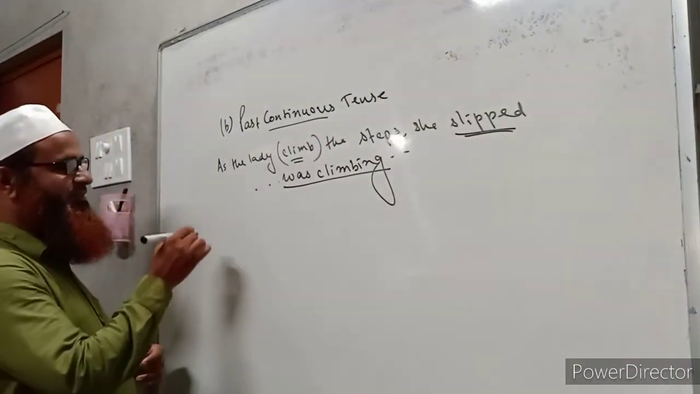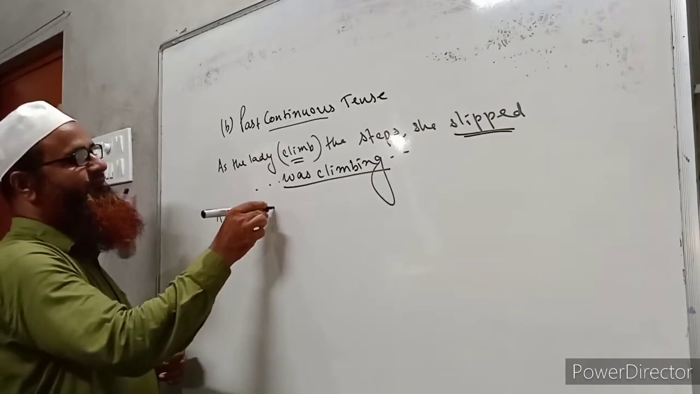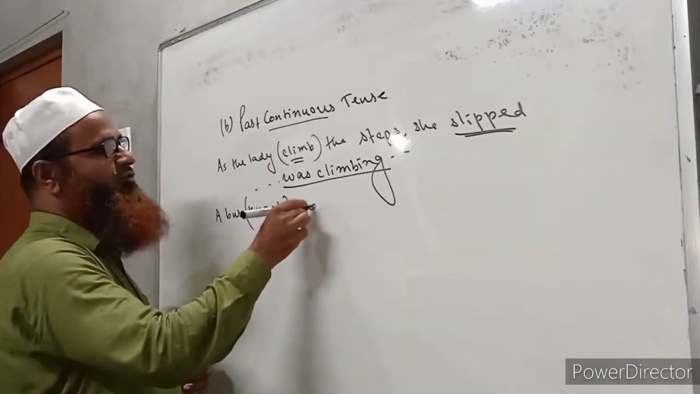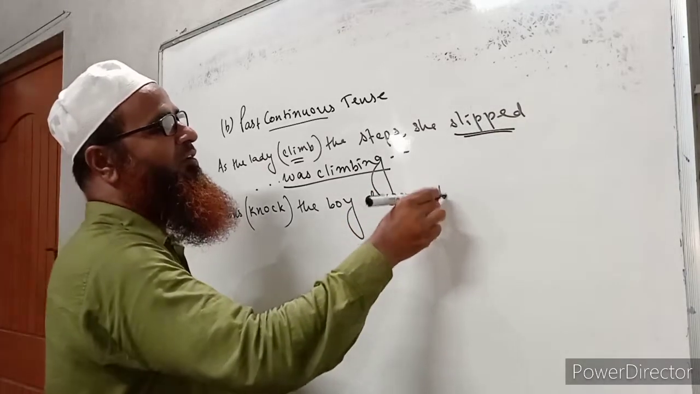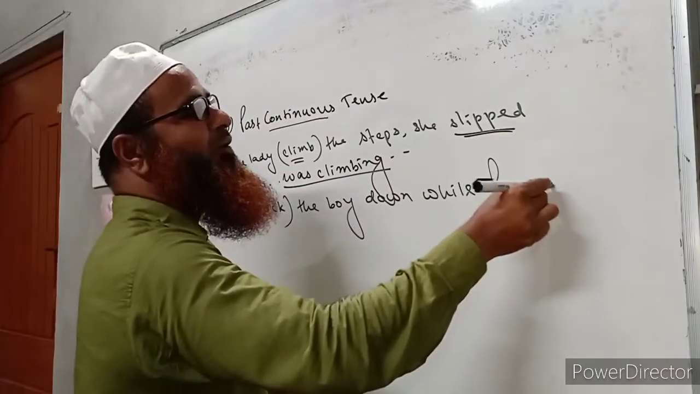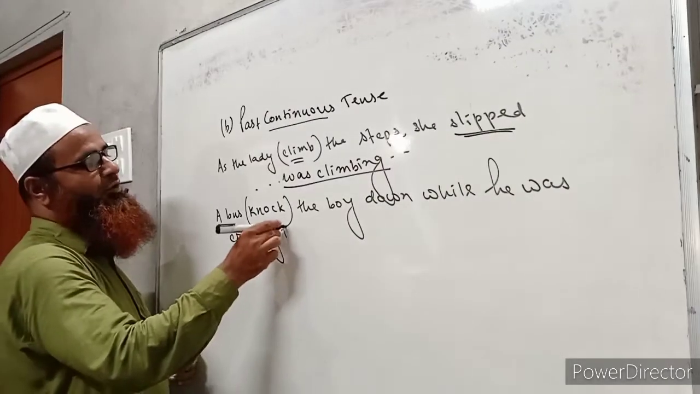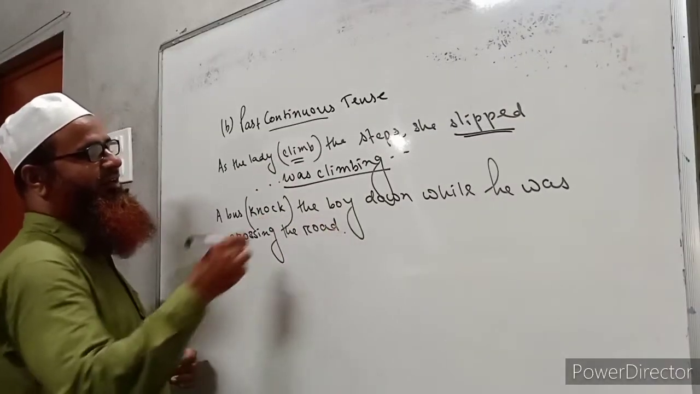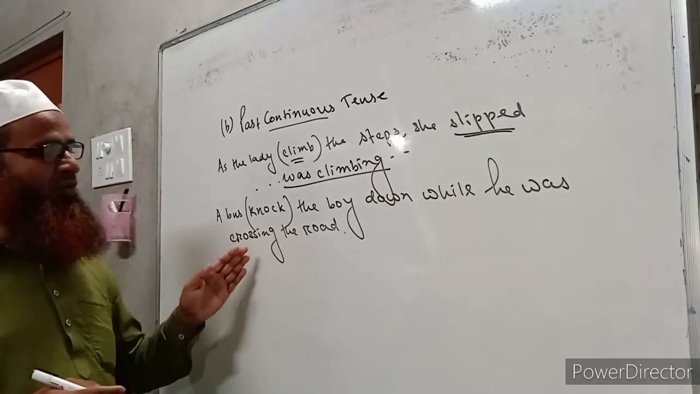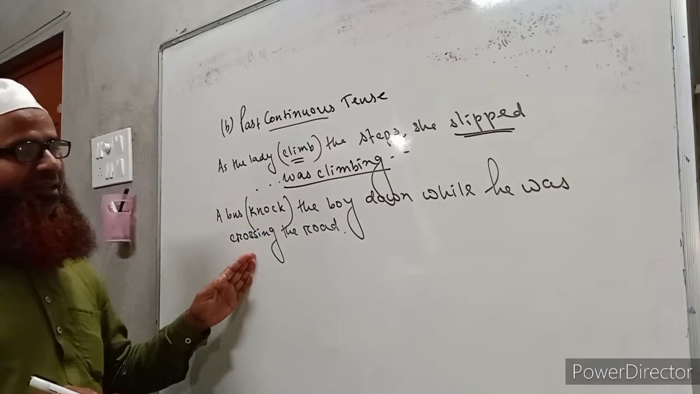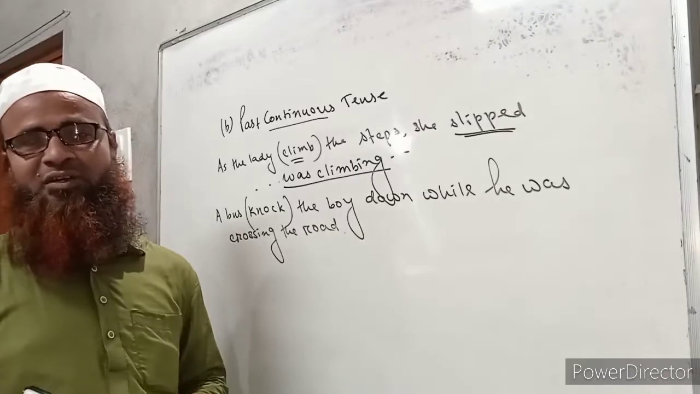Okay, again I am writing: a bus knocked the boy down while he was crossing the road. So this is another sentence which I have written here, and the bracket is put in the first part of the sentence. Now the second part of the sentence is written in past continuous tense.